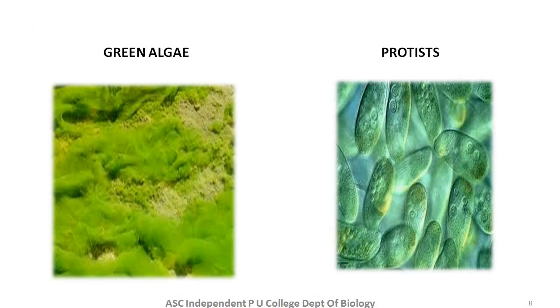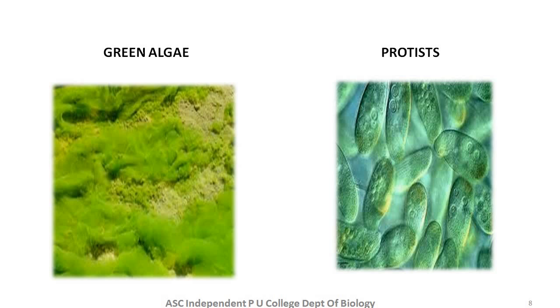Here are some of the examples of transducers. As I told you earlier, green plants, green algal forms, and protists are basically involved in converting solar energy into chemical energy.